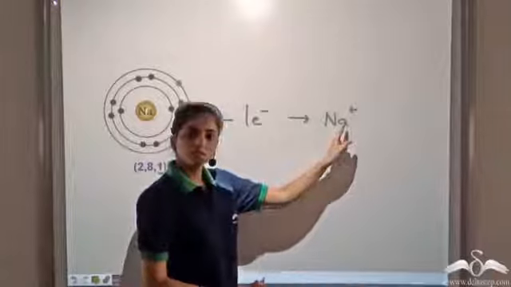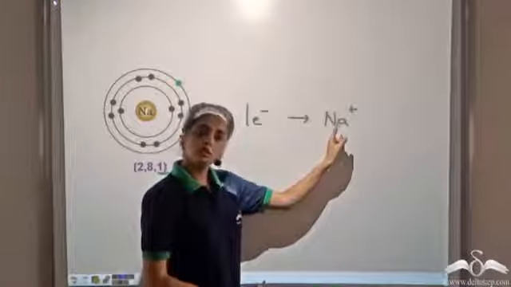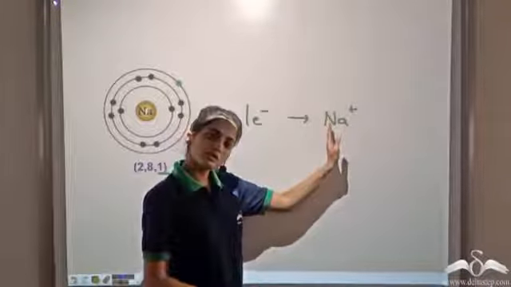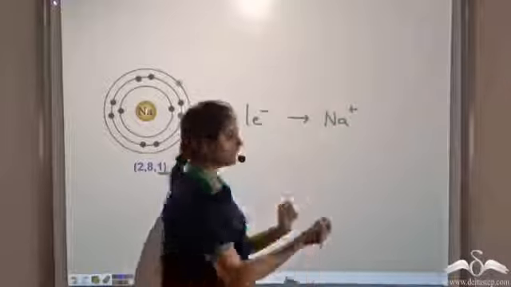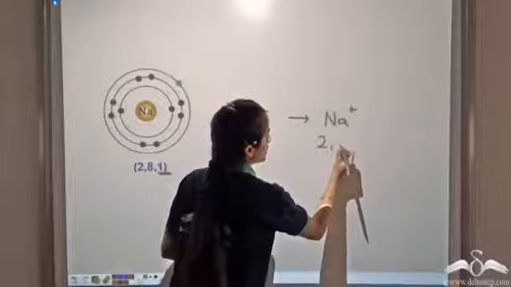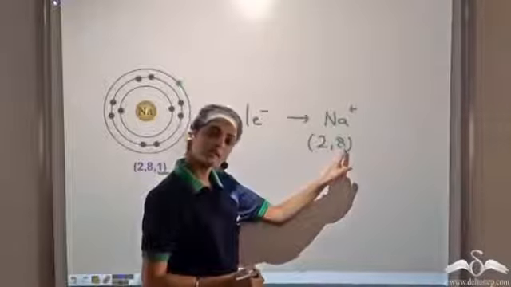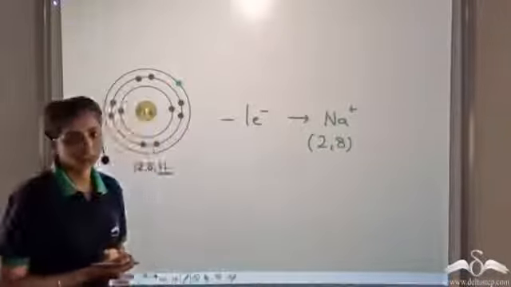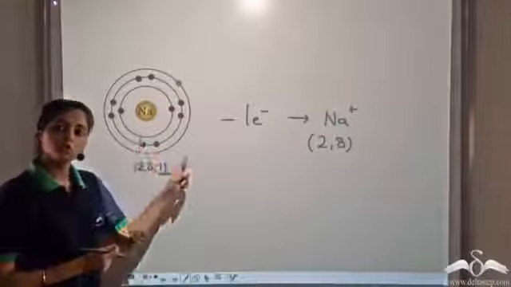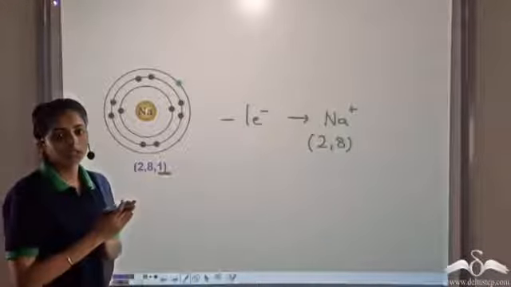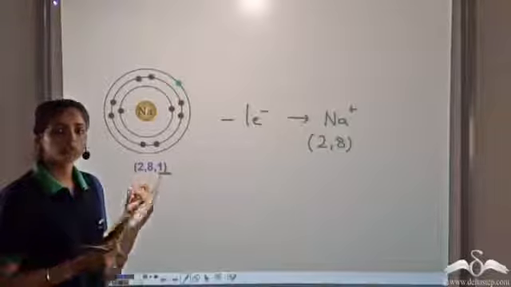This is because if it loses 1 electron, now it has 1 electron less. So it becomes a positive ion having the electronic configuration 2, 8. Now the valence shell has 8 electrons, so it is stable. So sodium loses 1 electron to have a stable electronic configuration. So sodium is a metal.